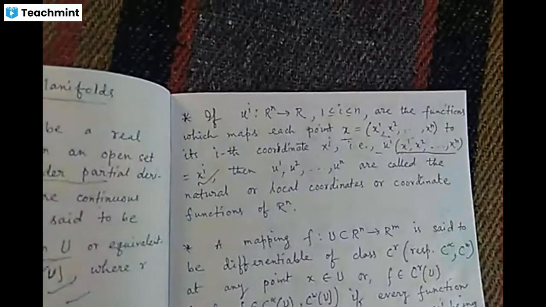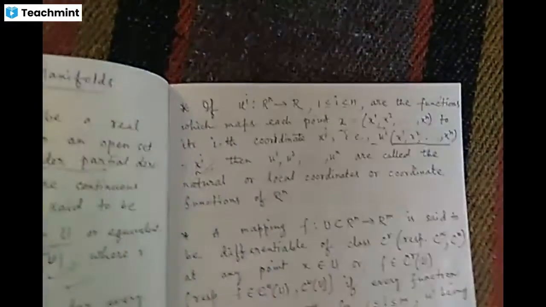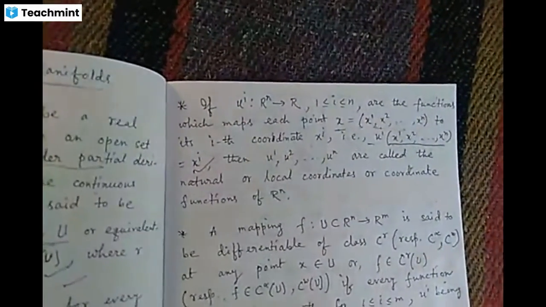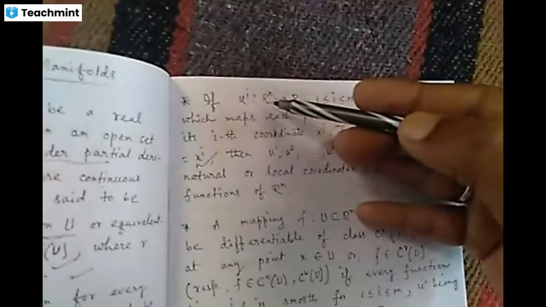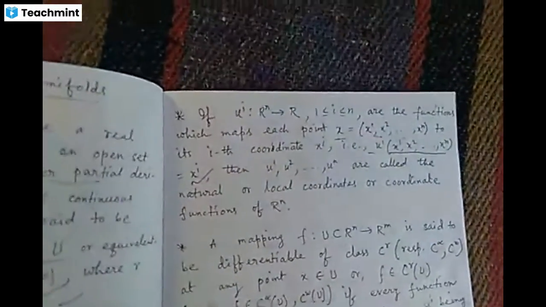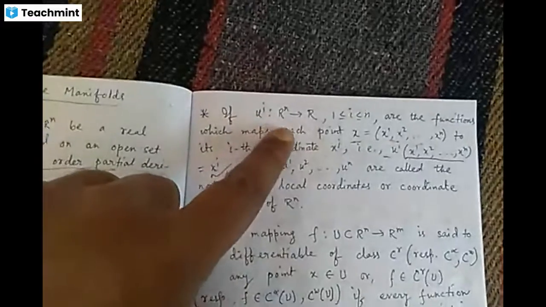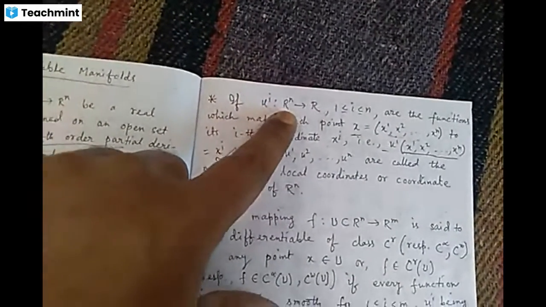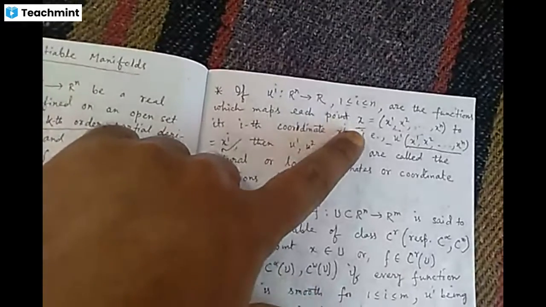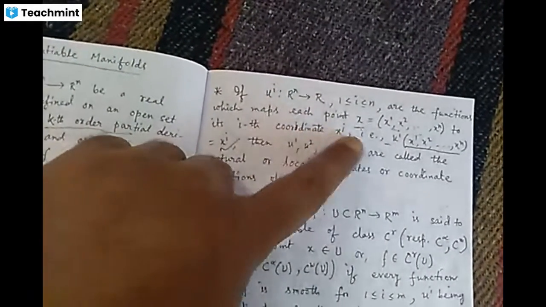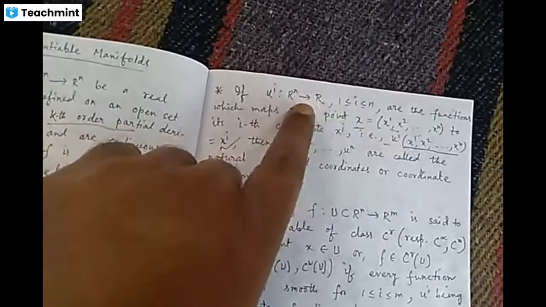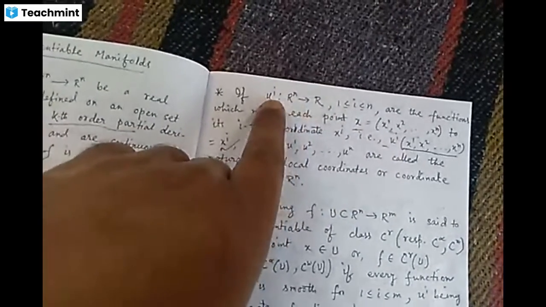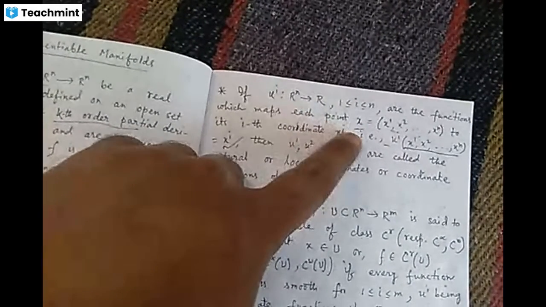If we find such kinds of functions, u1, u2, up to un, n functions which map each point to its coordinates: u1 maps x to x1, u2 maps x to x2, and in the same way un maps x to xn.